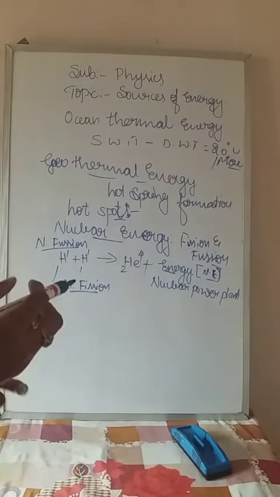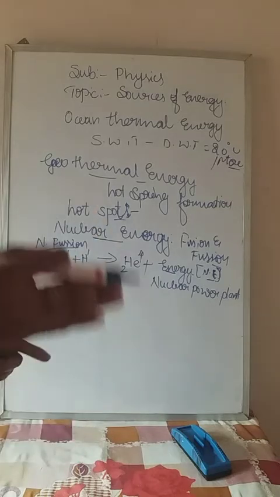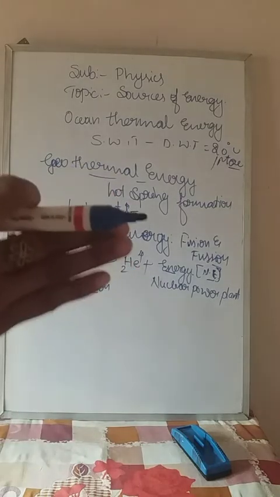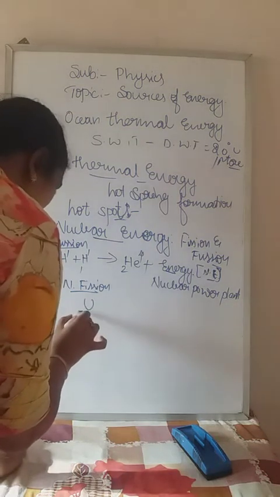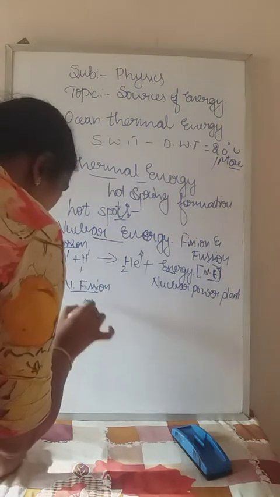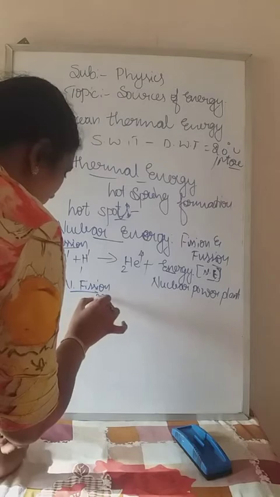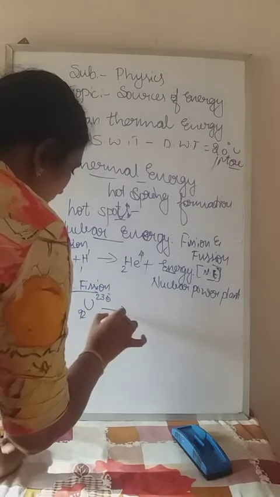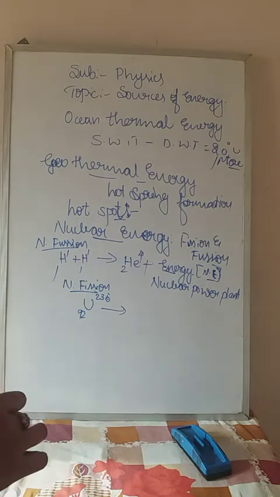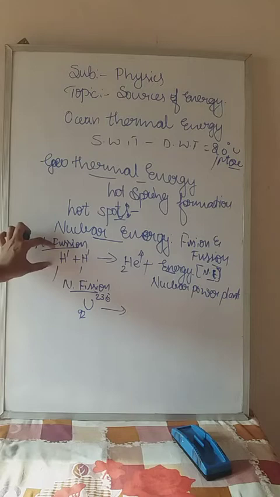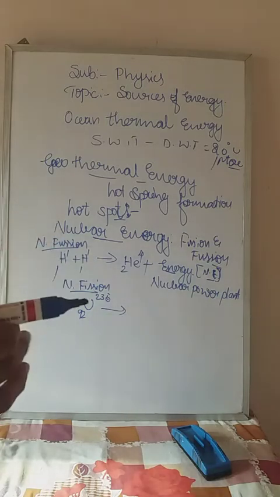Fuse means join each other. What is meant by fission? Fission means split each other. So what will be split actually? One heavy nucleus. If you take uranium 92 235, it is a heavy nucleus because it has atomic number 92 and mass number 235. These are called the light nuclei.